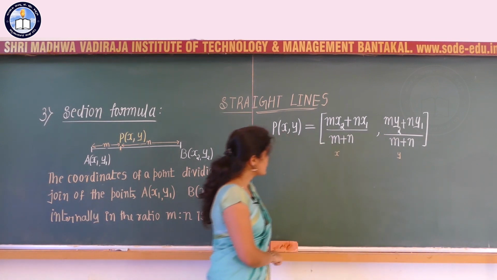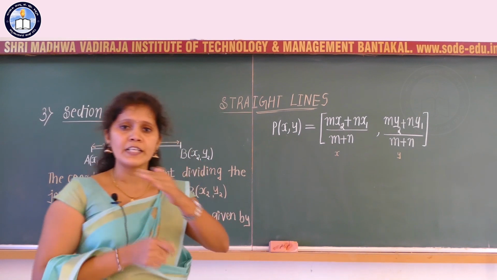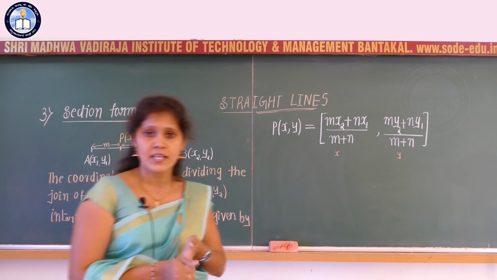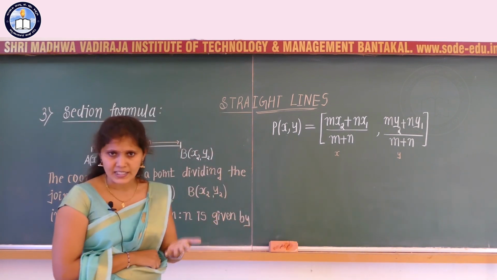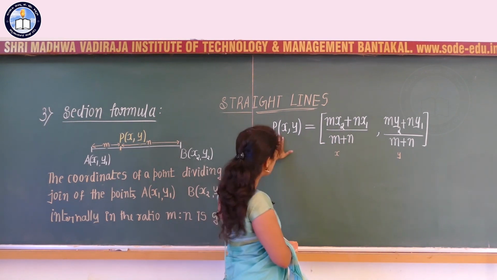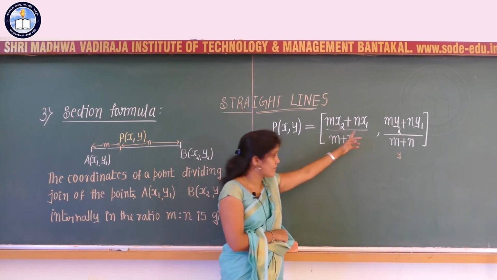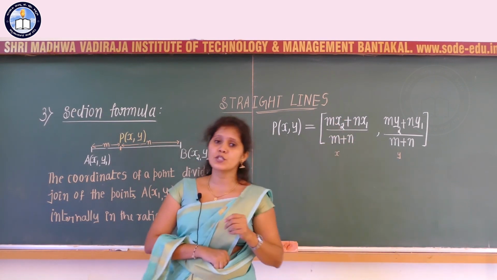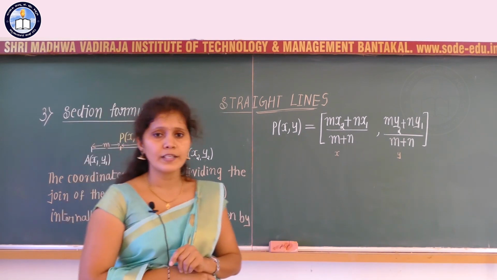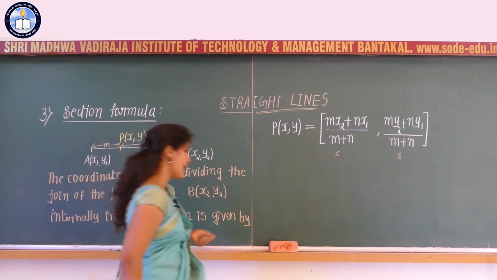So this first term is nothing but x, and the second term represents the value of y. With respect to the second chapter, we have already completed one definition: two ordered pairs are equal when the corresponding elements are equal. So here P of xy is equal to RHS. The x coordinate of the point is given by mx2 plus nx1 divided by m plus n, and the y coordinate is given by my2 plus ny1 divided by m plus n.